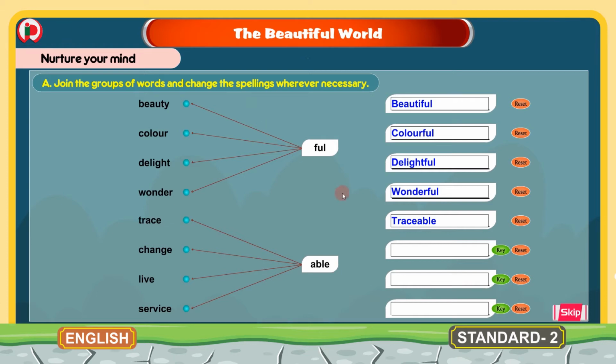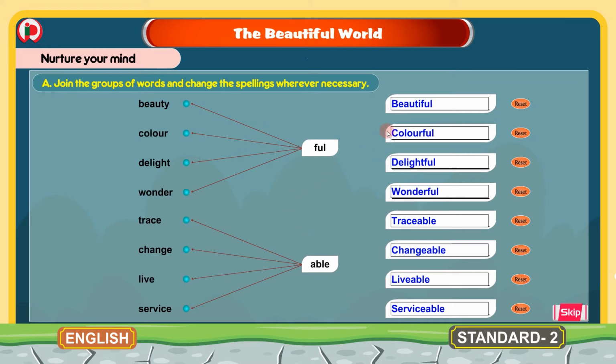Check the spellings for these words. Change plus able, changeable. And this is the new word formed here, CHANGEABLE, changeable. Live plus able, livable, LIVEABLE, livable. Service plus able, serviceable, SERVICEABLE, serviceable.